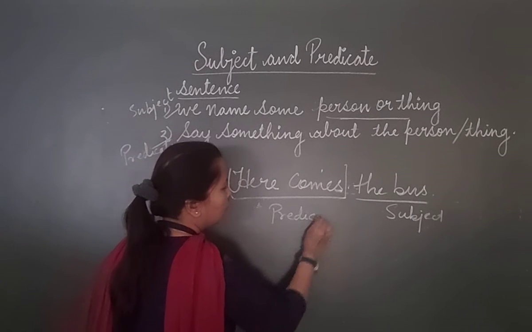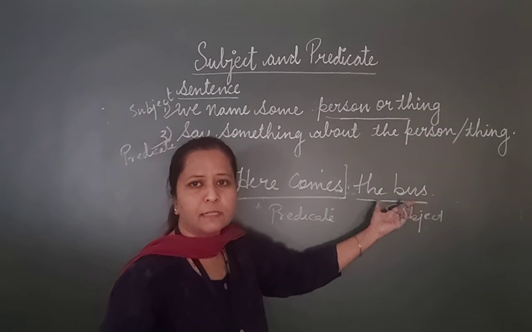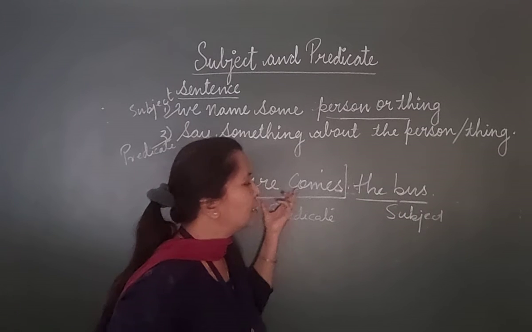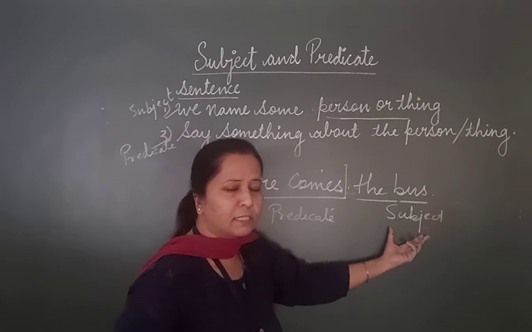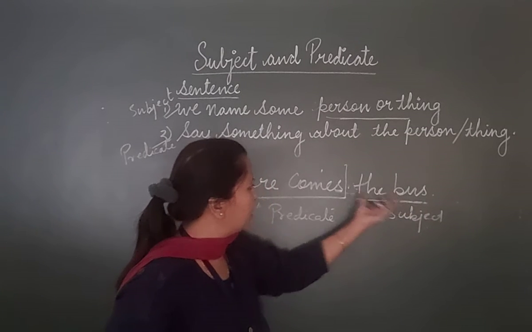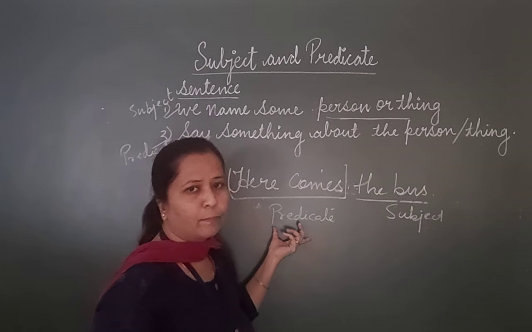we are talking about the bus, a person or a thing. So the bus is a thing. What we are speaking about the bus is that here it comes. So Here comes becomes the predicate and the bus becomes the subject, because we are speaking about the thing. So the bus is the subject and the remaining, initial part of the sentence is the predicate.